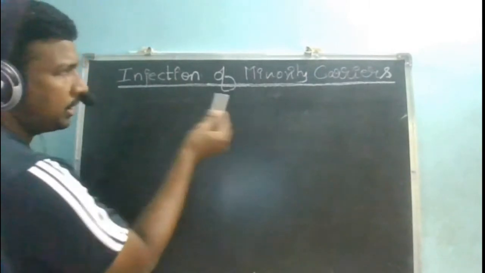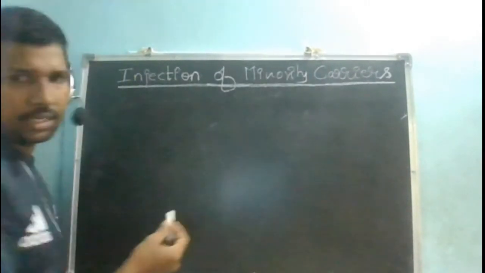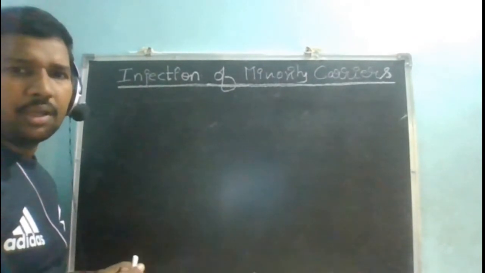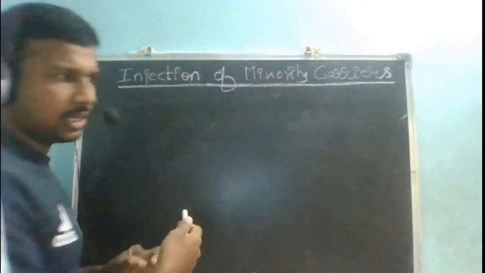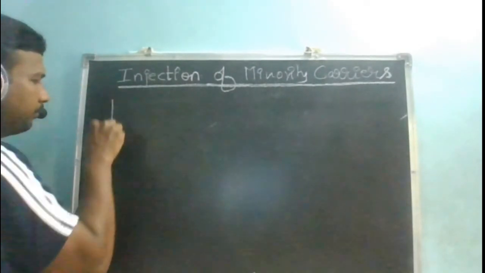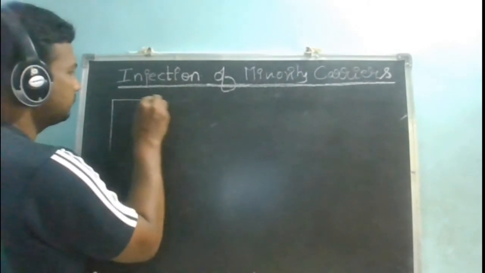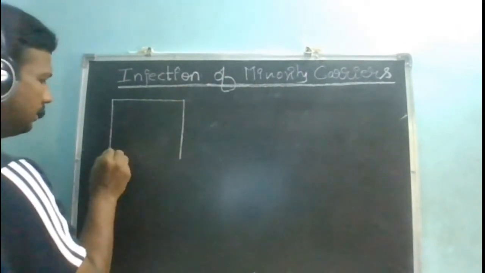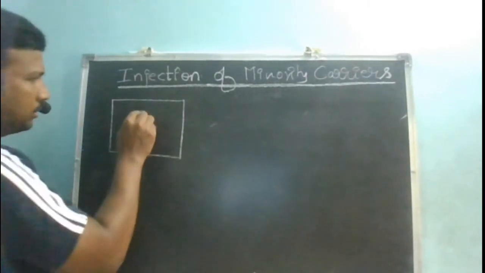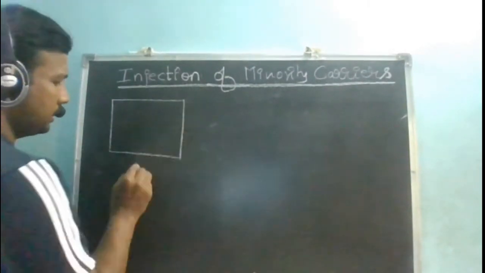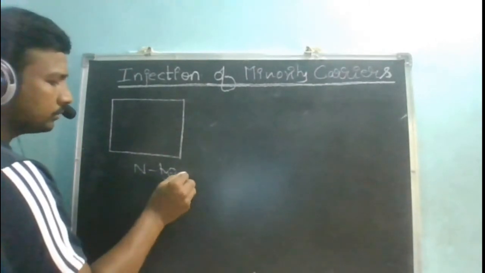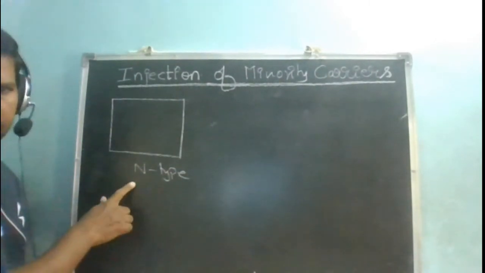So we are looking at a topic like injection of minority carriers. How can I inject the minority carriers? Normally minority carriers will be very few in number, no? Let us see how I can inject them. I am considering an N-type semiconductor. Let us say that this is the N-type semiconductor.